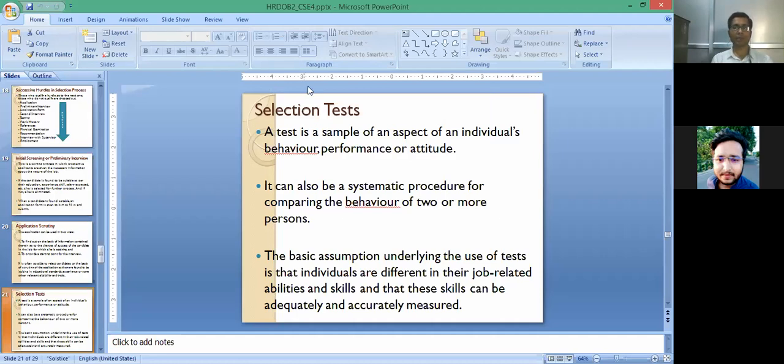Means if one test is applied for all candidates, judging their general knowledge, then it may apply for some job opening where there is no requirement of experience.